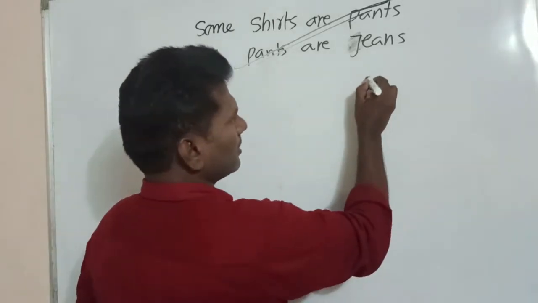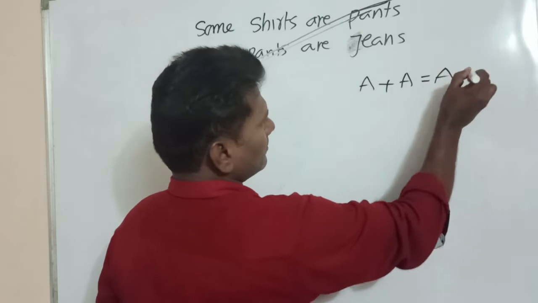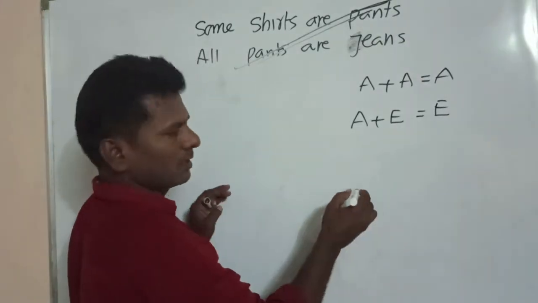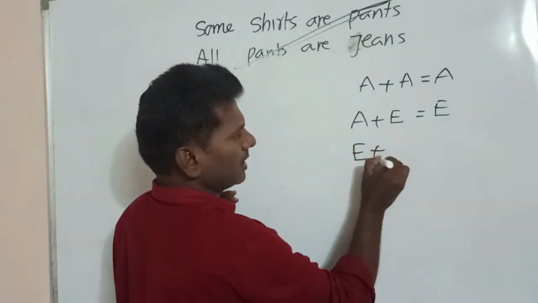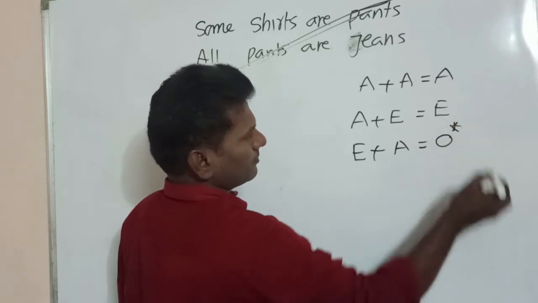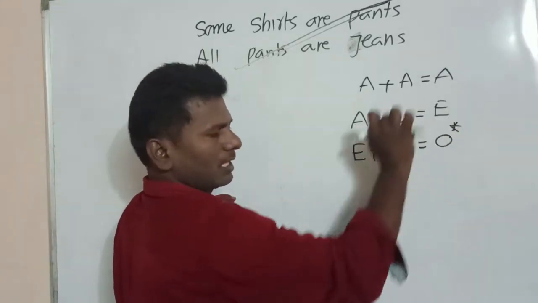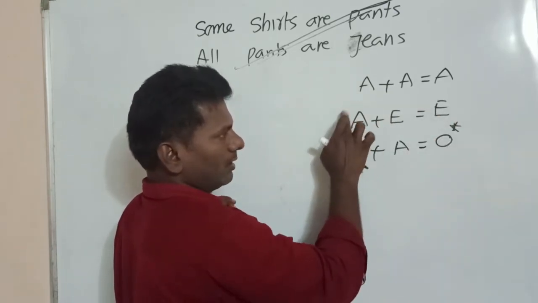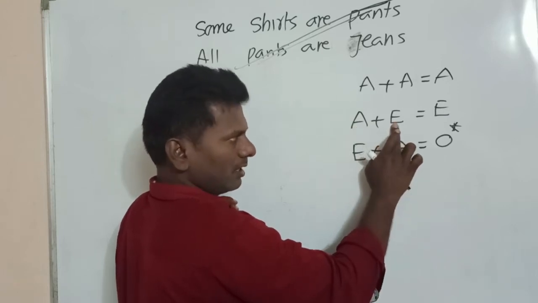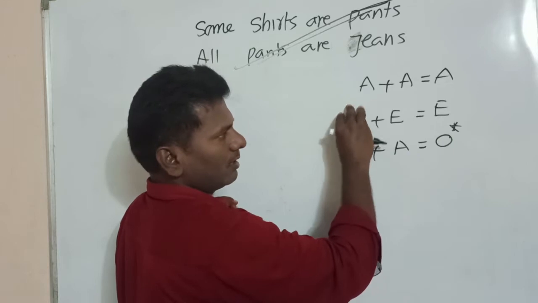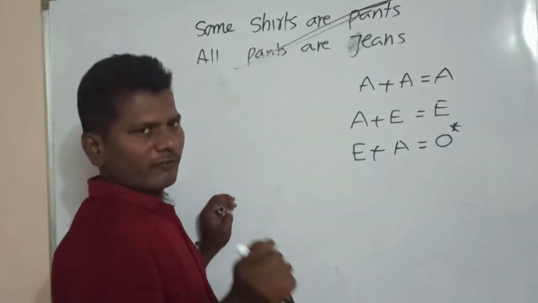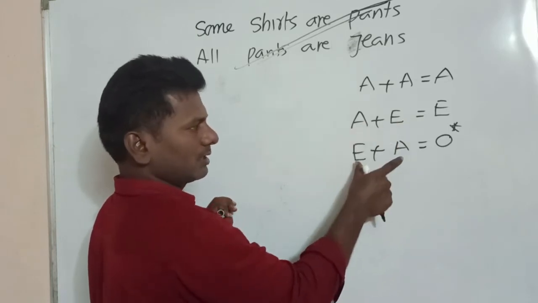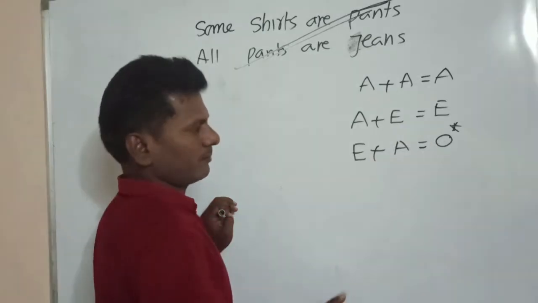First rule is A plus A is equal to A. Second rule is A plus E is equal to E. Third rule is E plus A is equal to O star. A plus A is equal to A, A plus E is equal to E. A: All, I: India, E: Engineering, E: Exam. All India Engineering Exam. Remember the first letter of these words. Write A plus E in reverse order, that is E plus A, that is equal to O star.